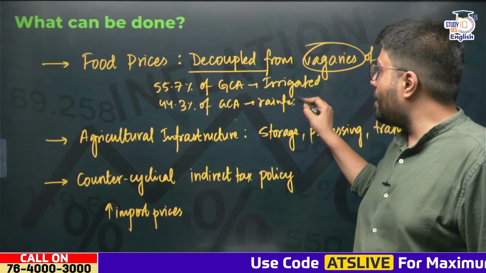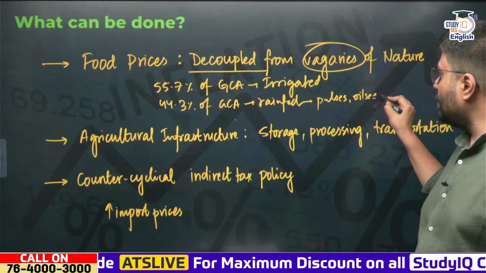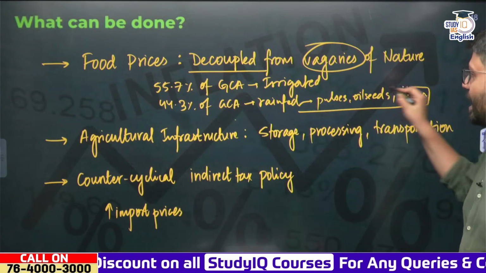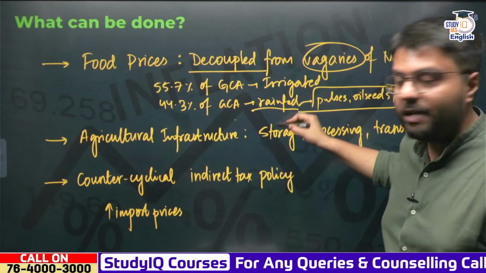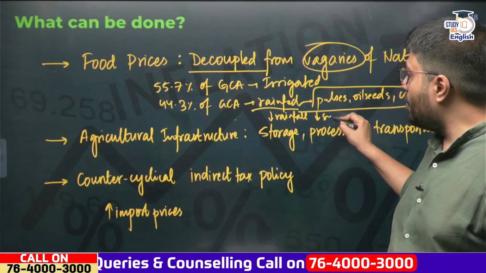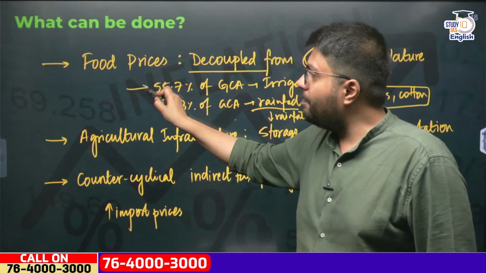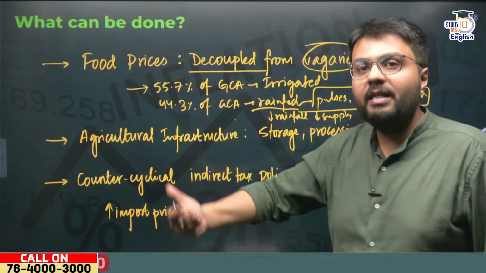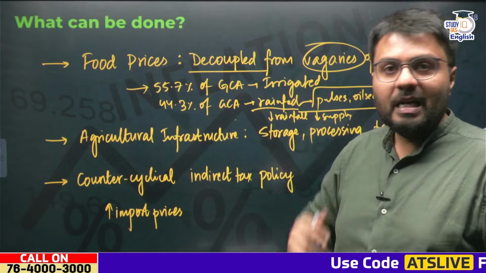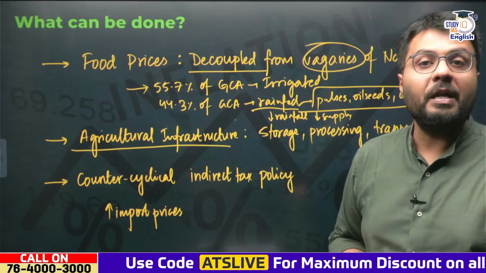And the crops like pulses, oilseeds, cotton, which are very important in production processes, they are majorly grown in rain fed areas, and whenever the amount of rainfall is less, it directly has a bearing on less supply of these products, pushing up the prices. So the more area we make it irrigated, the better it is for our agricultural yields even in a bad rainfall year. Second solution that we can achieve is by undertaking more construction of agricultural infrastructure.